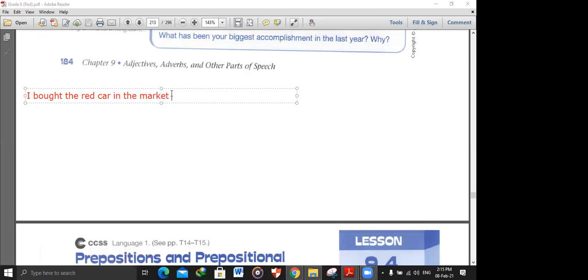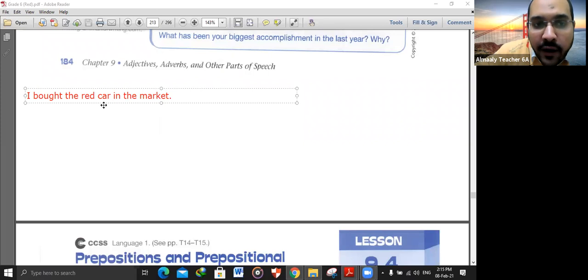In the market. Why? Think with me now. Why did we add this prepositional phrase? What is the use of this prepositional phrase? Normally, prepositional phrases modify a noun or a verb. It functions as an adjective or adverb. So now, it modifies what?